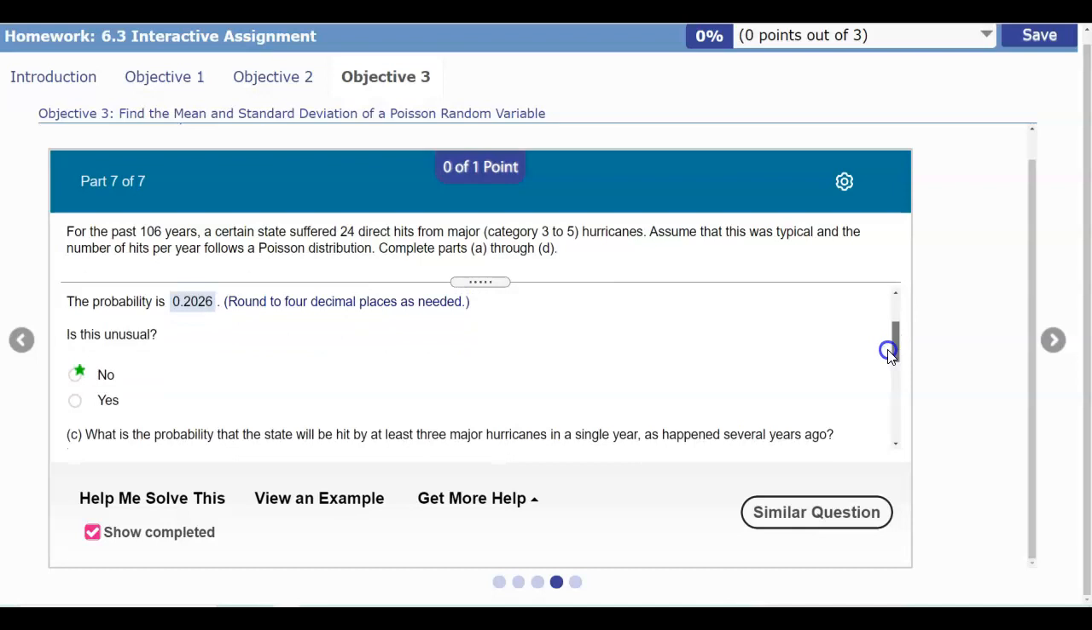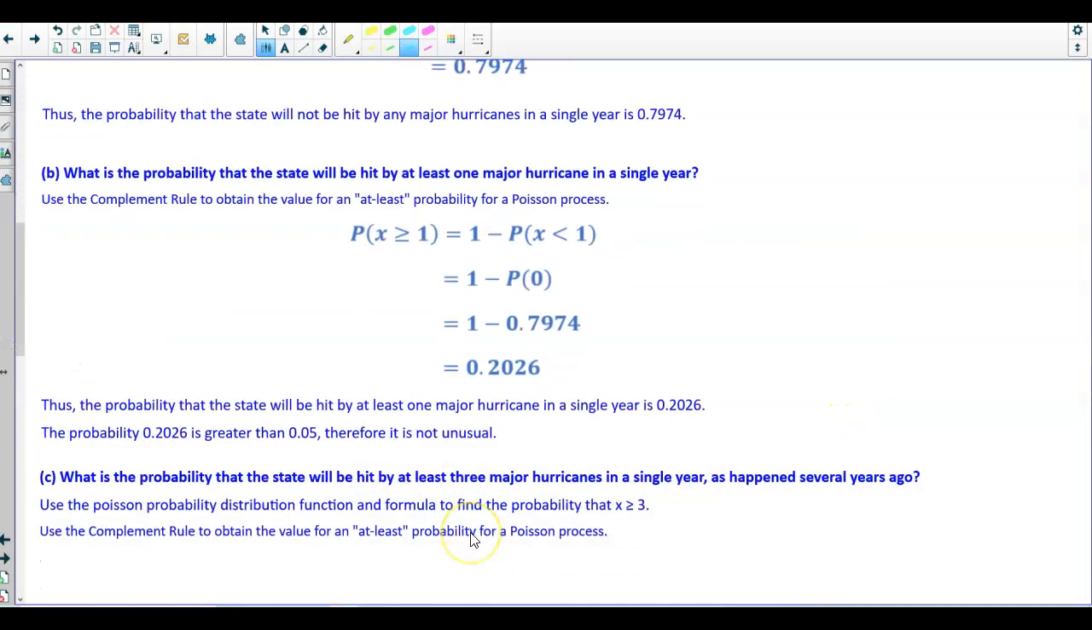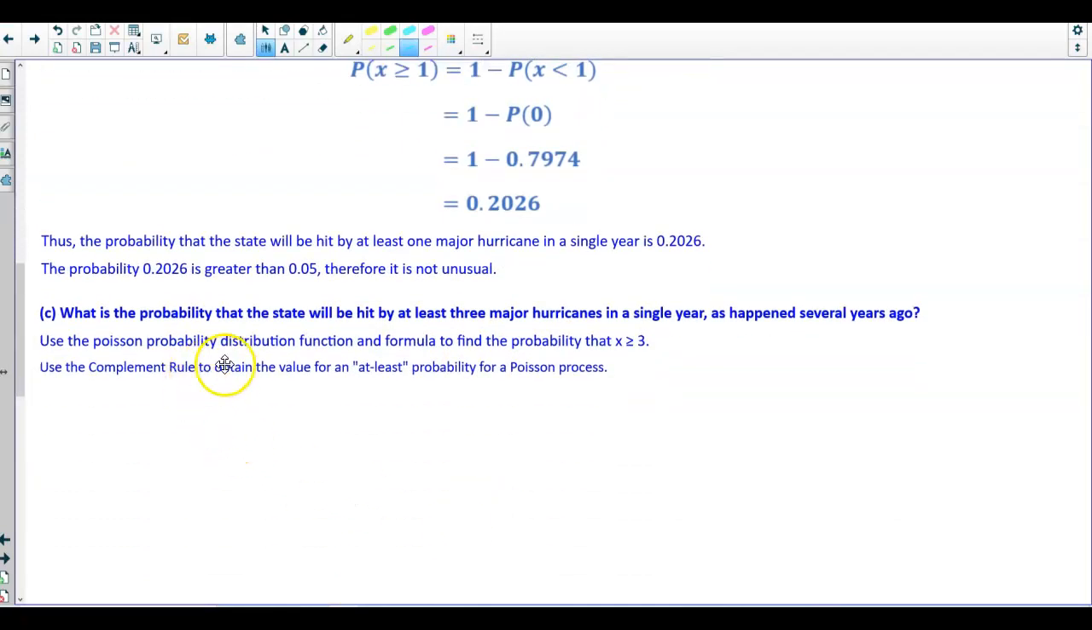Okay, next question. It says, what is the probability that the state will be hit by at least 3 major hurricanes in a single year, as happened several years ago? Okay, so again, we're going to use the Poisson probability distribution function and formula to find the probability that x is greater than or equal to 3, because that represents at least 3.